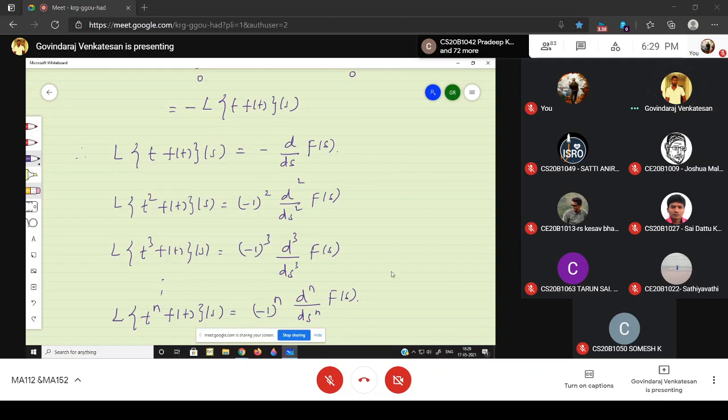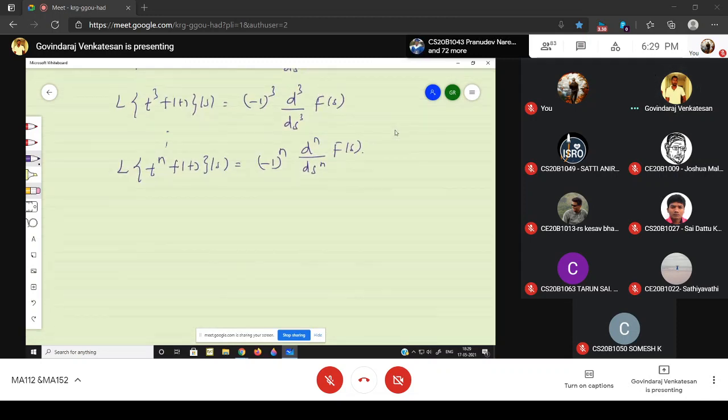And the last note: if the Laplace of f(t) is denoted by capital F(s), then what is the Laplace of f(t) divided by t?